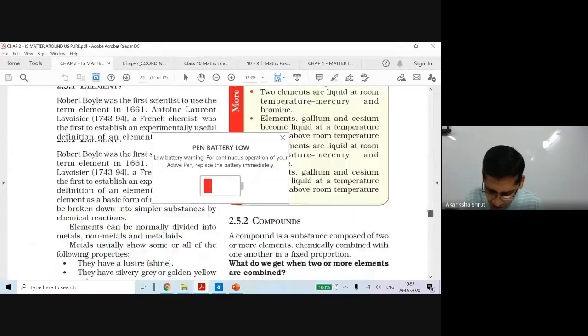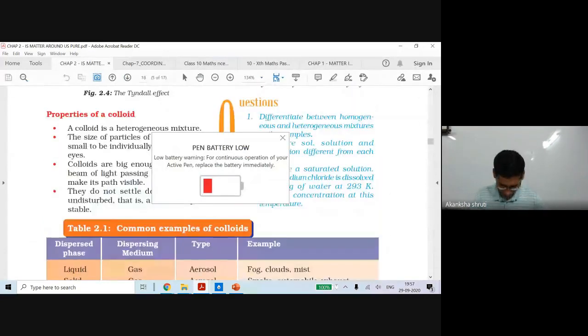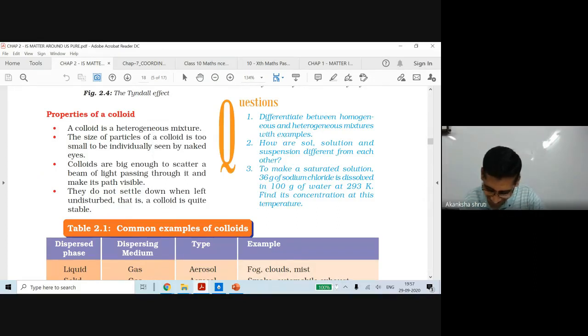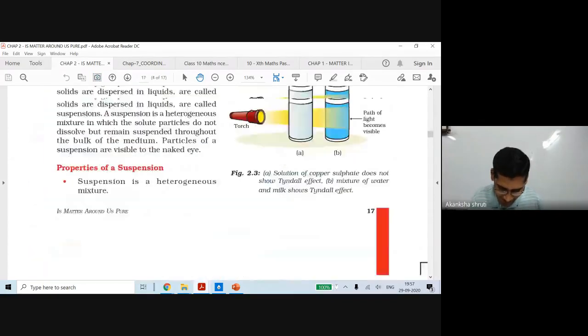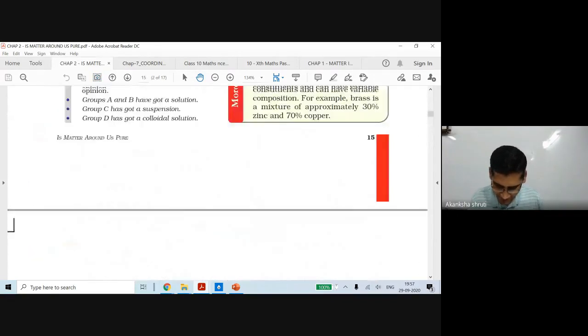So let me just check it quickly. Are you getting it? The pen tab is showing. Yes, sir. See, the pen tab battery is low, but here on the screen it is showing 100% at the bottom. So bad behavior of this system. Okay, just bear with me for a few more minutes. We are going to end.